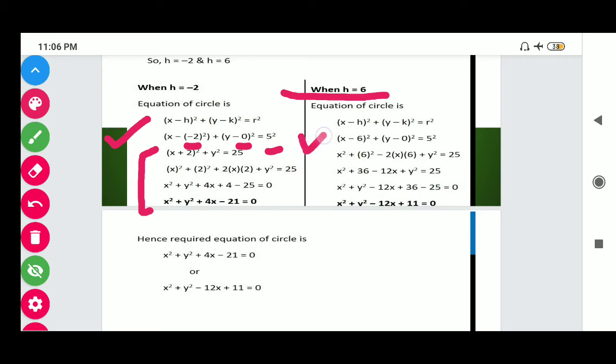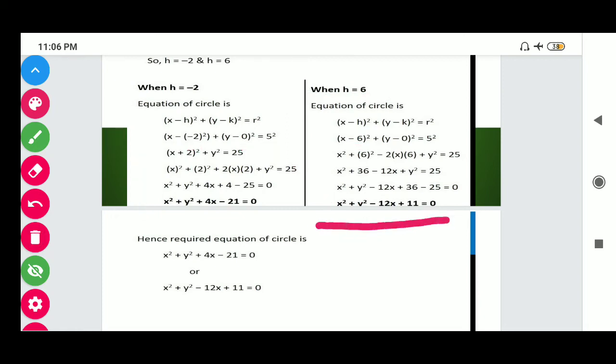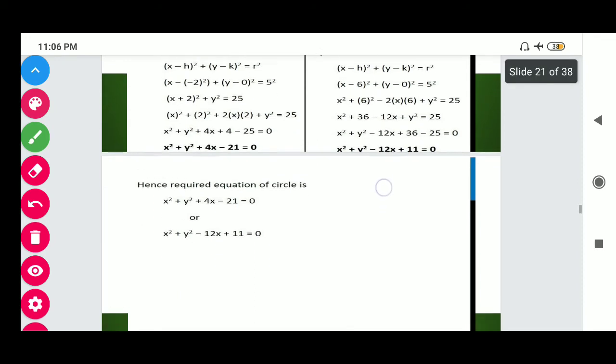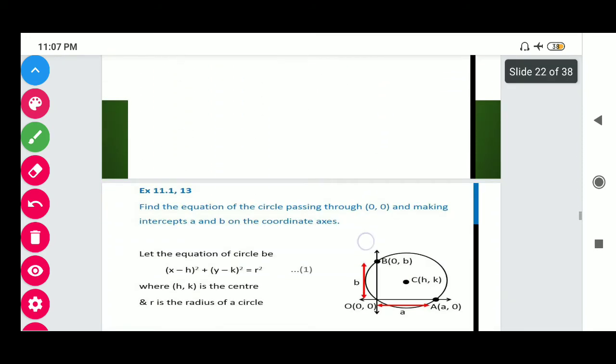By putting these values, we get (x minus 6) whole squared plus (y minus 0) whole squared equals 5 squared. Now by expanding using the formula a square plus b square minus 2ab, we get x square plus y square minus 12x plus 11 equals 0, which are the required equations of the circle.